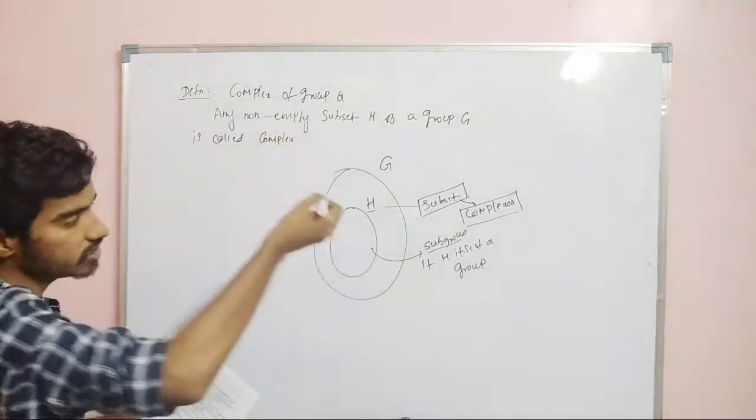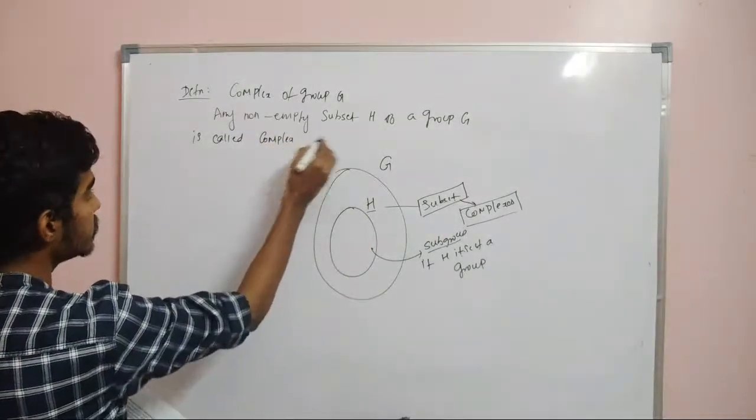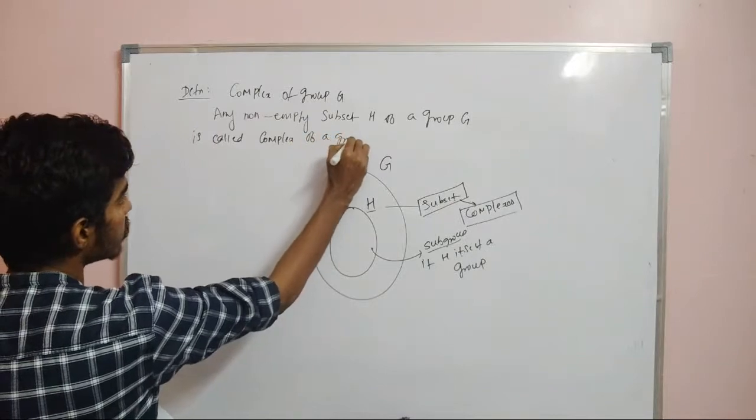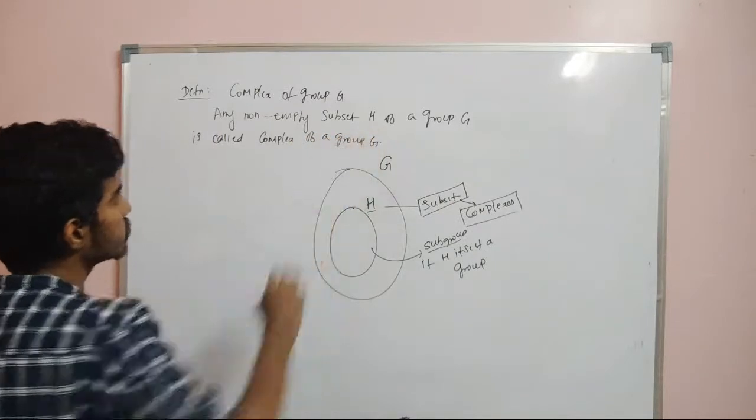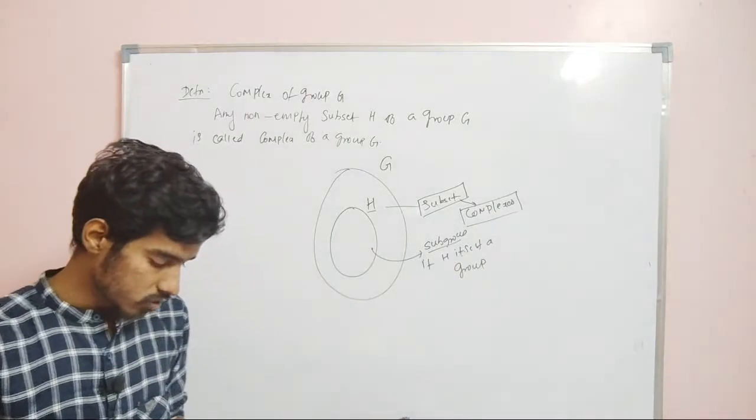Of all the subsets, you just take the non-empty subset, so any non-empty subset of a group G is called a complex of the group G, right?